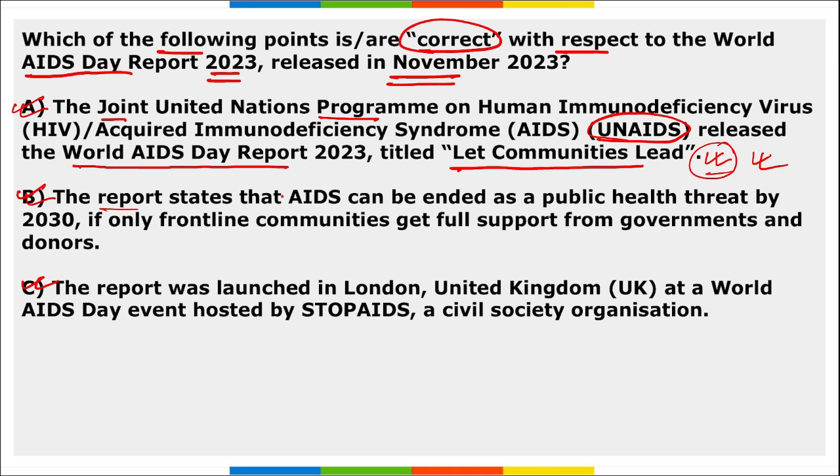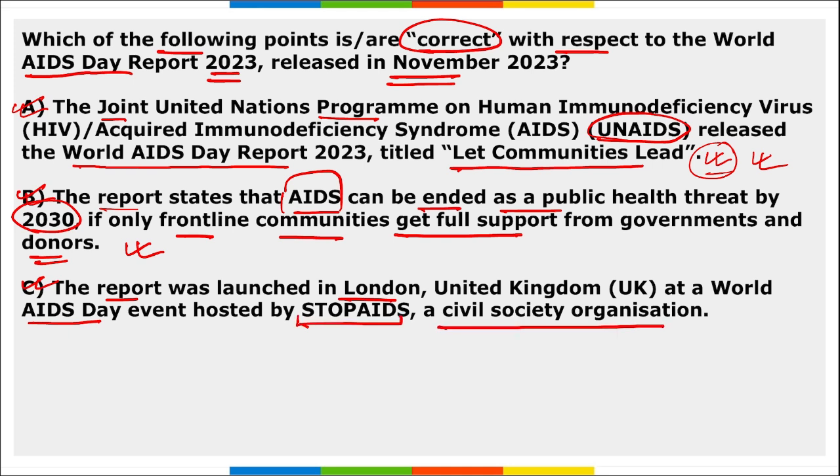B, saying the report states that AIDS can be ended as a public health threat by 2030 if only the frontline communities get full support from the governments and donors. So absolutely right. Then C is, the report was launched in London, UK at the World AIDS Day event that was hosted by Stop AIDS, a civil society organization. So yes, this is also correct. All the options A, B, C are rightly mentioned.